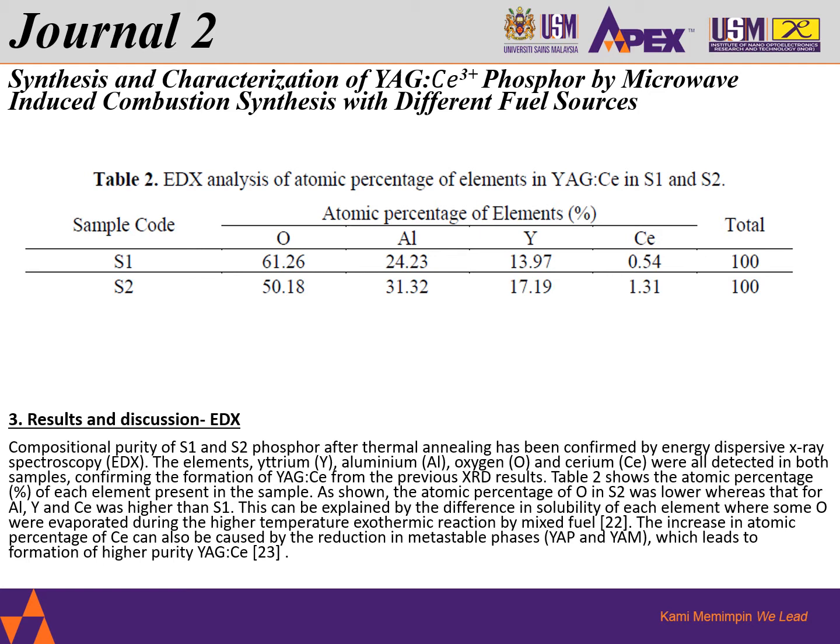Now moving to the third characterization, the results and discussion are on the EDX of samples S1 and S2. It is noted that the atomic percentage of O in S2 is much lower than in S1.